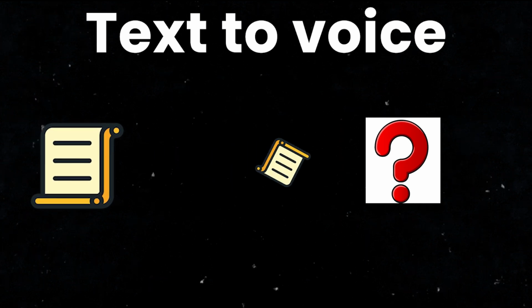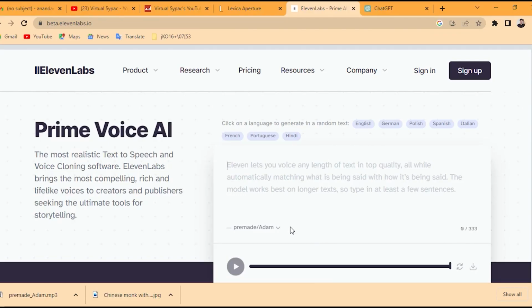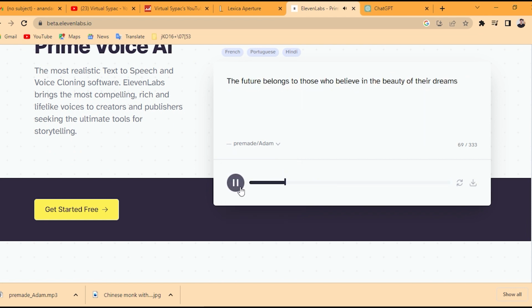Now we need to convert our text to voice, and for that, we need to search 11 Labs. 11 Labs have really great AI voices. And here we are going to paste our script, which converts into voices. The future belongs to those who believe in the beauty of their dreams.